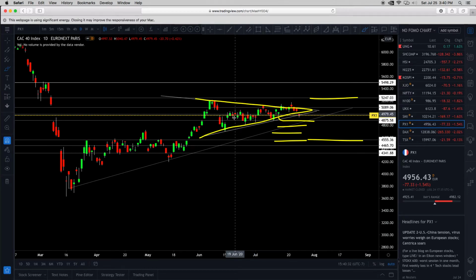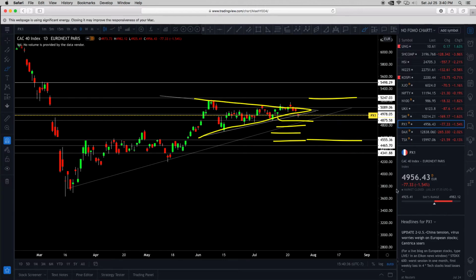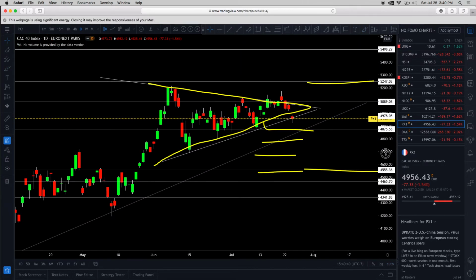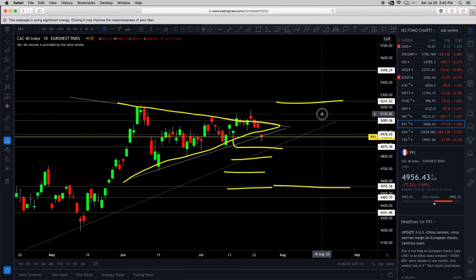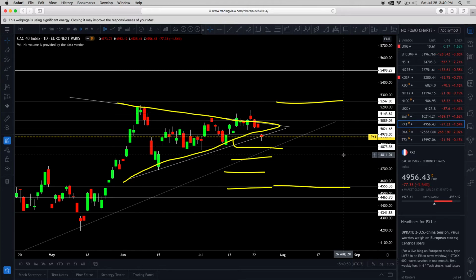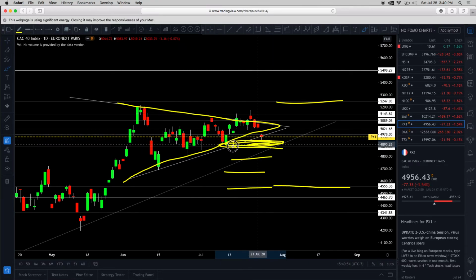Last three. Okay, the CAC 40 index, the Paris index. Just very quickly, because all these charts are looking very similar actually. So again, resistance double top at 5,143 euros. All right. Breakdown of the support at 5,021. We're finding support in this general range though, right here, this general range of the yellow scribble down there.